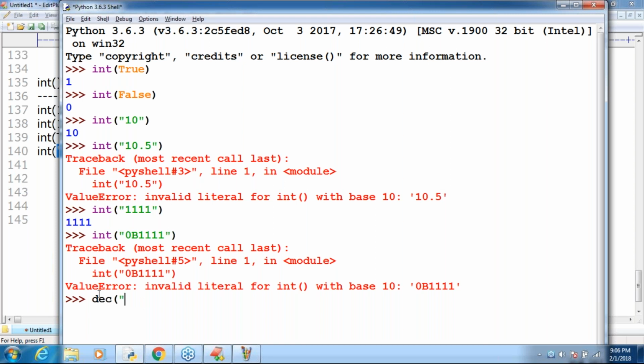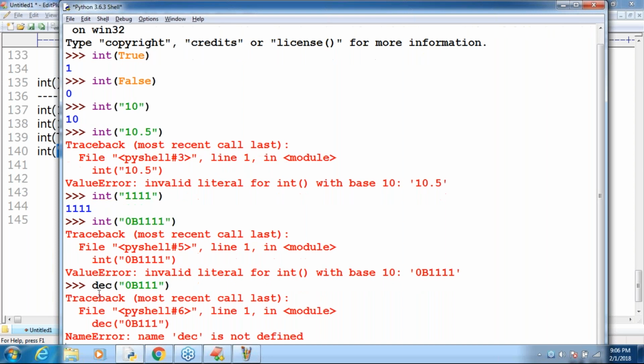Is there any function called dec? No such function, I hope, or otherwise let me cross check. Have you observed, name 'dec' is not defined. There is no such function as dec. If you want, you can convert to bin, octal and hexadecimal.